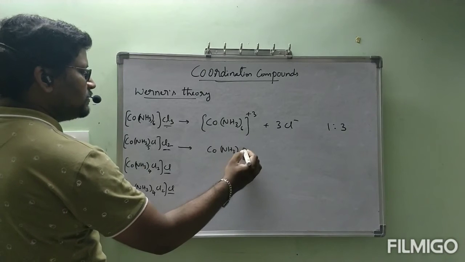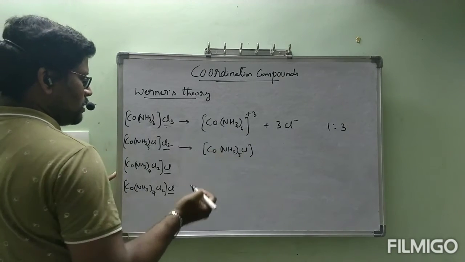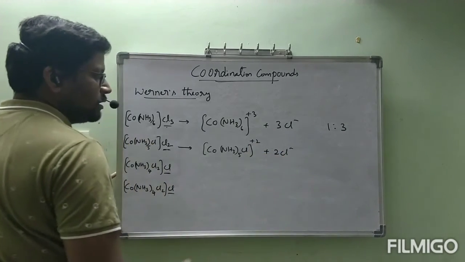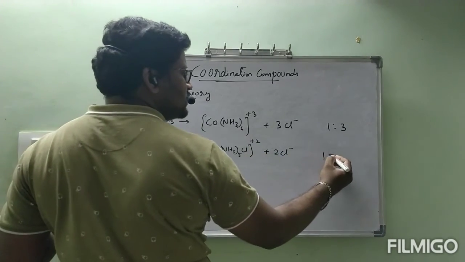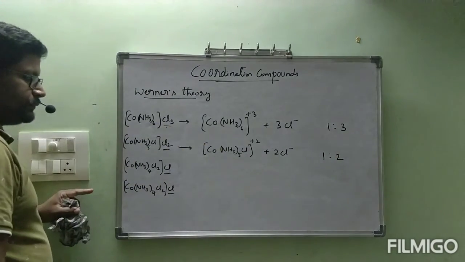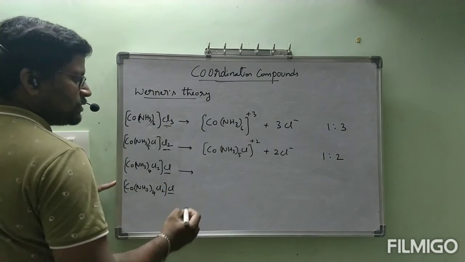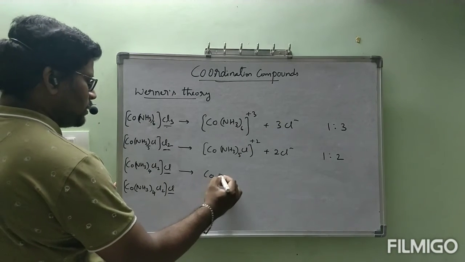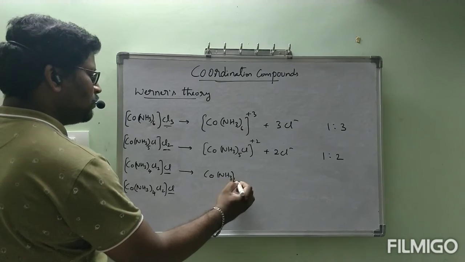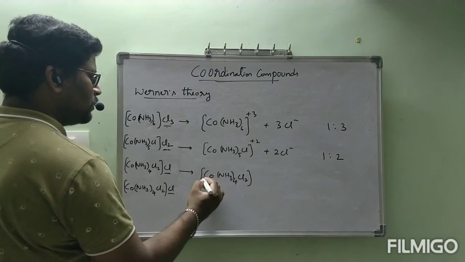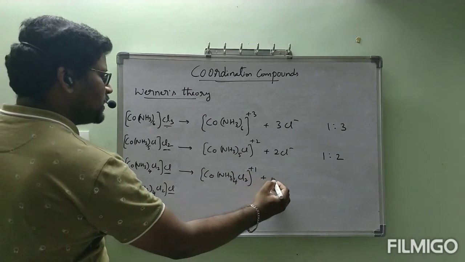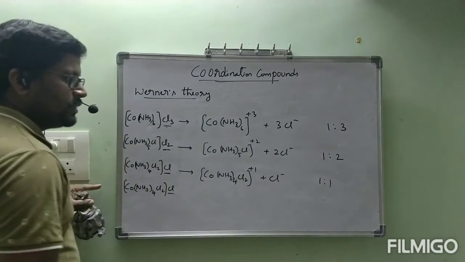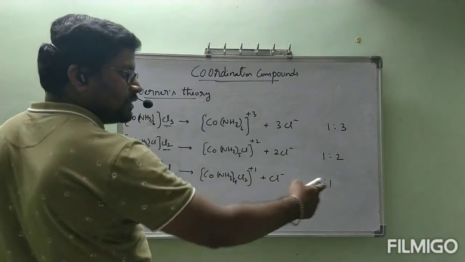This one, when it is added to water, we will get [Co(NH3)5Cl]2+ plus 2Cl-. Here 1 cation, 2 anions. So this is a 1:2 electrolyte. This compound, when it is added to water, means if you make an aqueous solution, we will get [Co(NH3)4Cl2]+ plus Cl-, which is a 1:1 electrolyte. 1 cation and 1 anion.